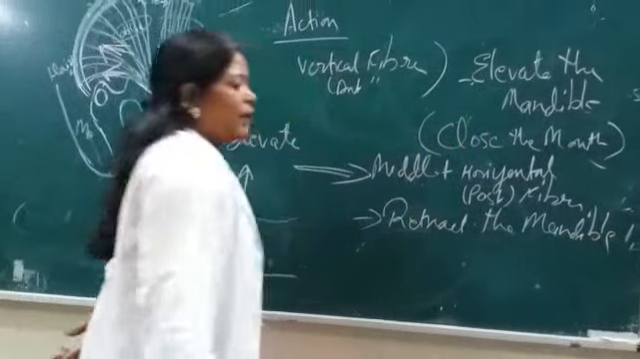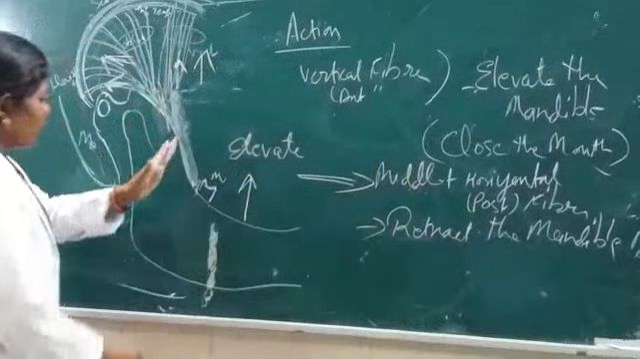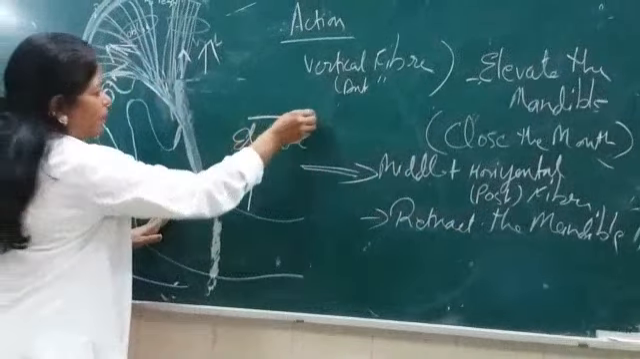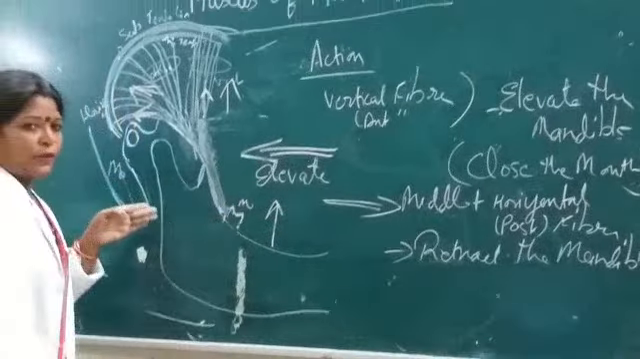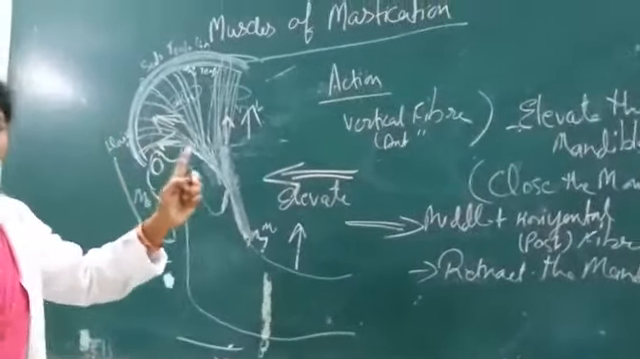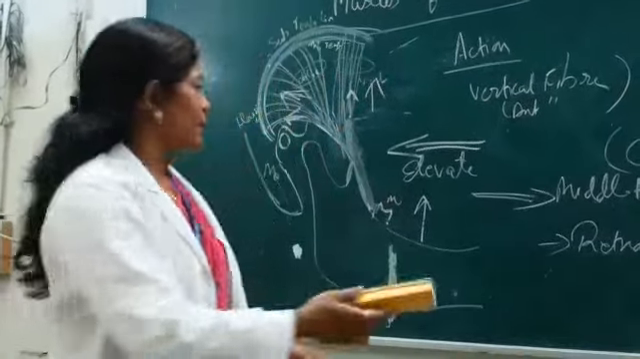Okay. What will it do? The middle fibers and the posterior fibers will retract the mandible backwards like this. A protruded mandible, it will retract it. So this is the action of the temporalis muscle.